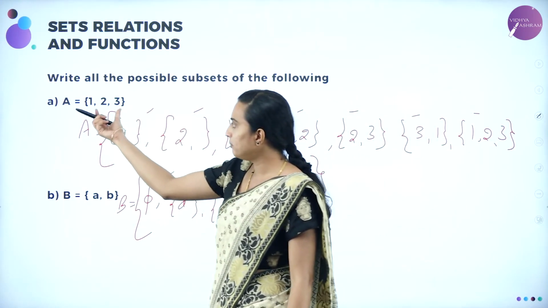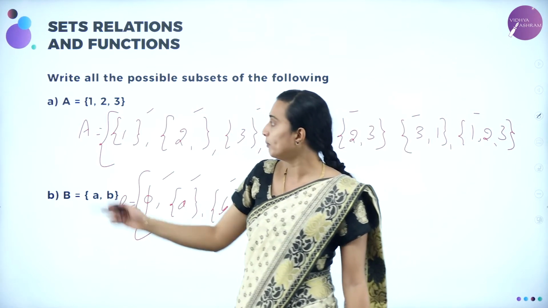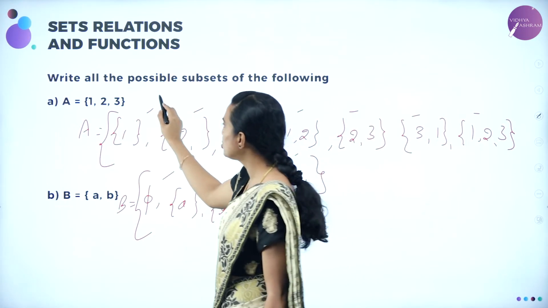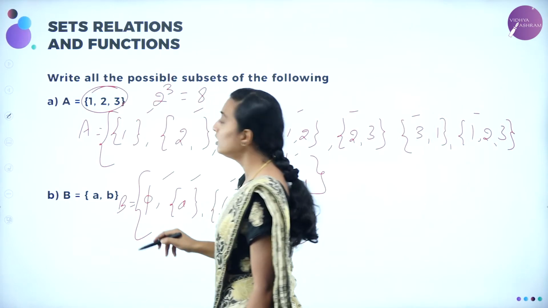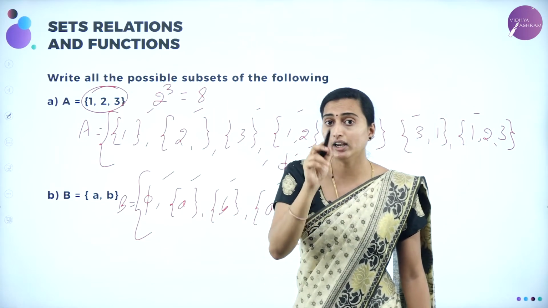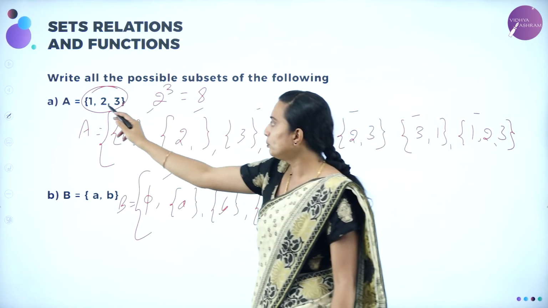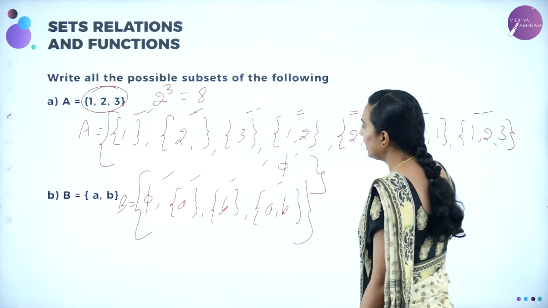If there are n elements, the power set of A will have 2 power n elements. 2 power n, where n is how many elements are there in the set A. Here n is 3, so 2 power 3 equals 8. So 8 elements should be present in the power set. 1, 2, 3, 4, 5, 6, 7, 8.